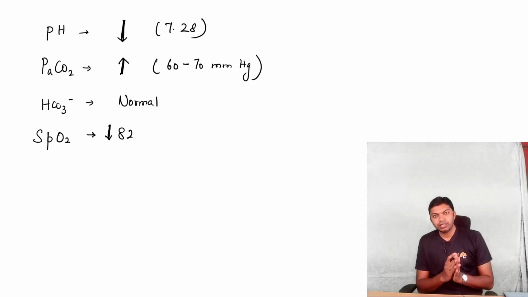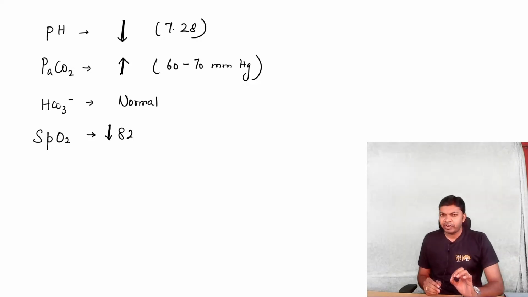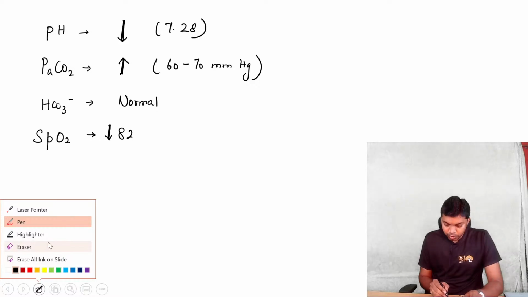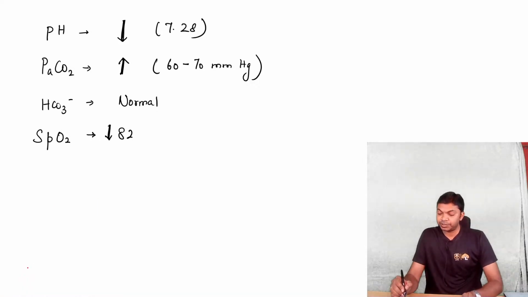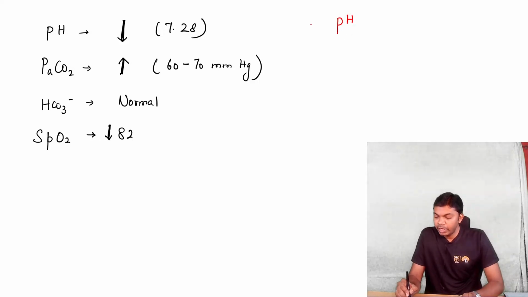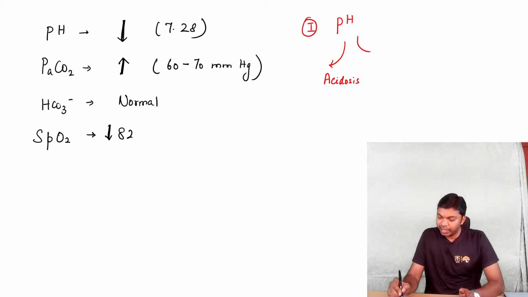Now, what is the disorder? Doctors, it is very, very easy. Now, you know how to solve such questions. First, let us take the pH. By looking at pH, what could you be able to say? This patient is suffering from acidosis, or is it a case of alkalosis?